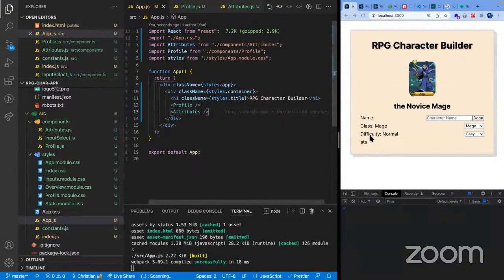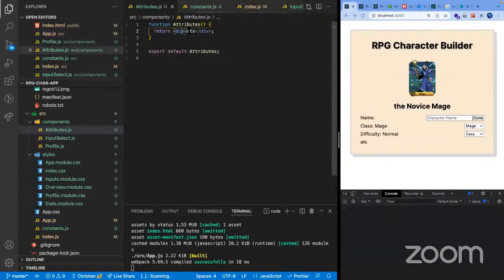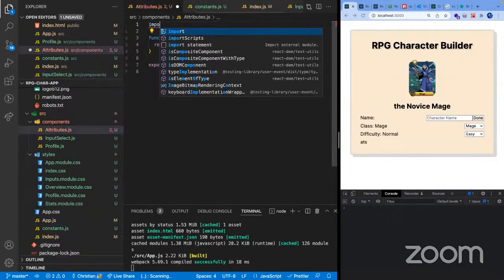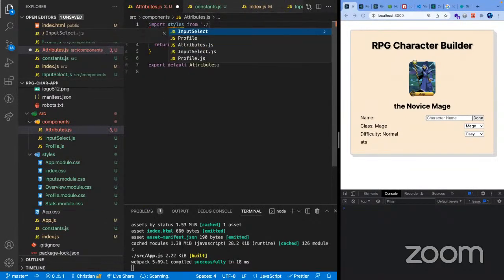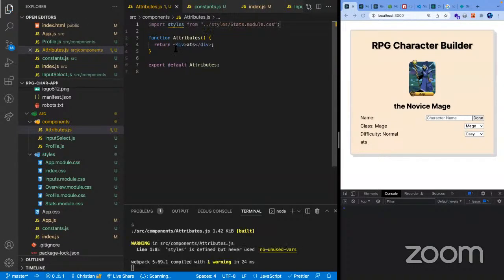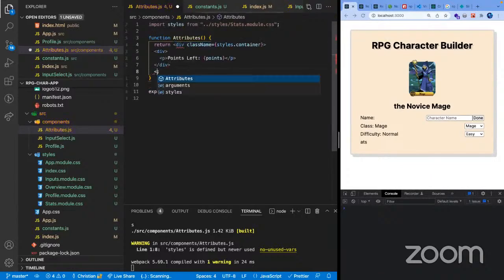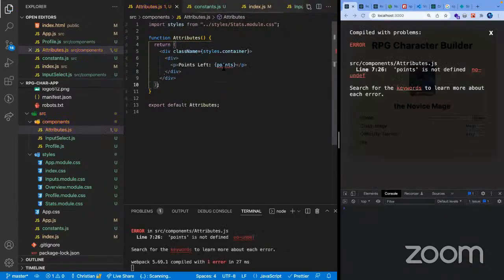Let's see. And then for our attributes, we're just gonna add some styling here. Import styles from styles, and I think it's gonna be from this one. And let's just bootstrap some stuff here. We're gonna have our points div. There we go.